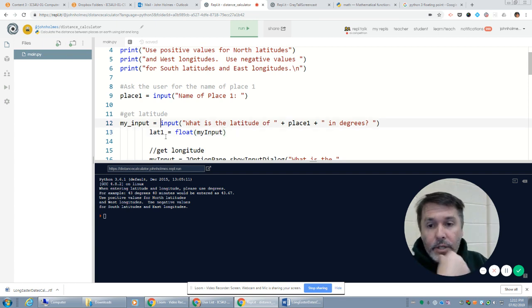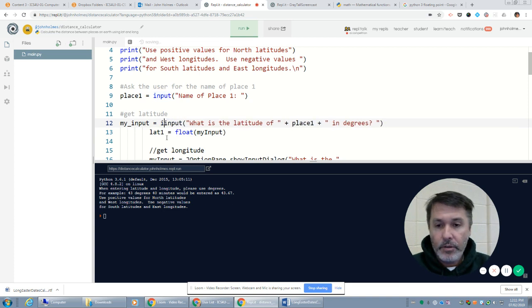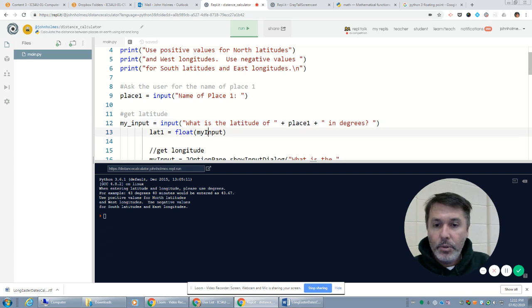Note that I could have simply put float in this function, and the input would return a string, float would convert that to a float value, and so my input would become a float. For simplistic purposes, since some of you are new to Python, we're going to do it in two separate steps, but you'll see that from time to time. So latitude one is now a float of my input.